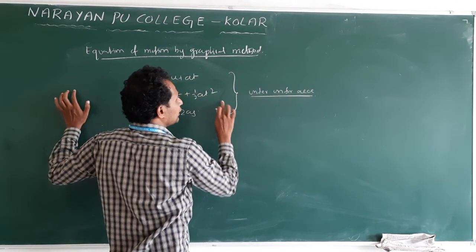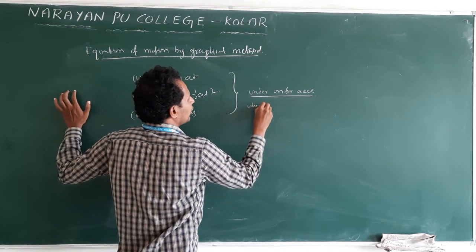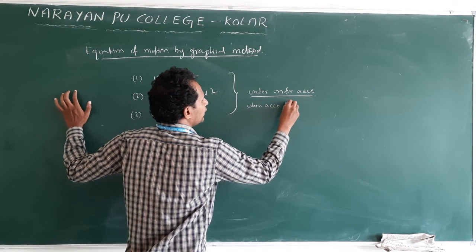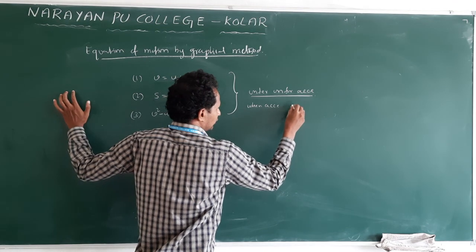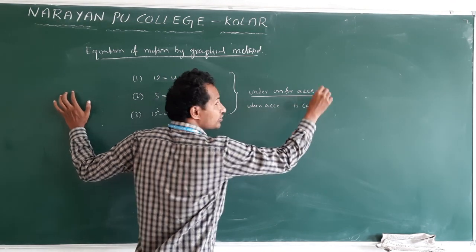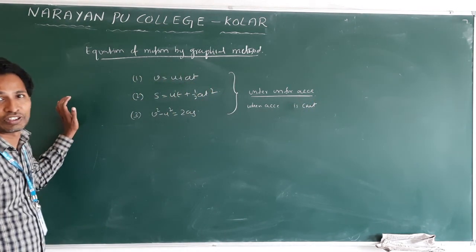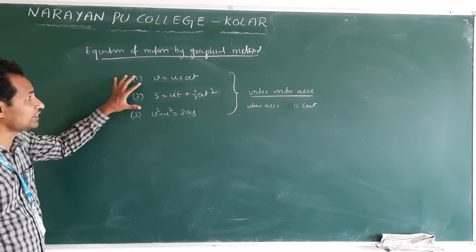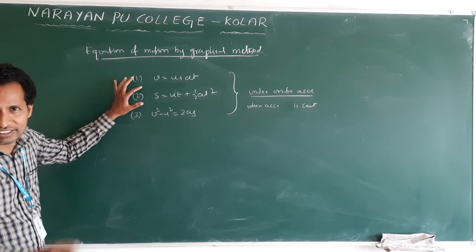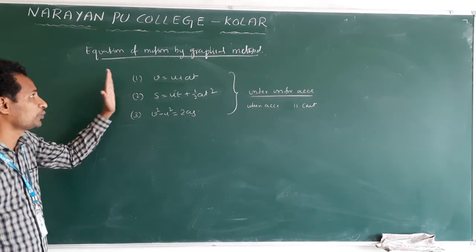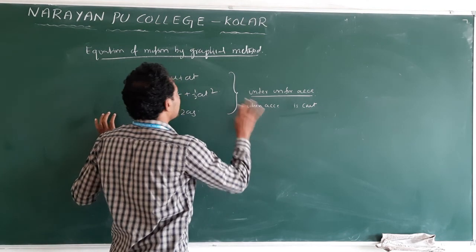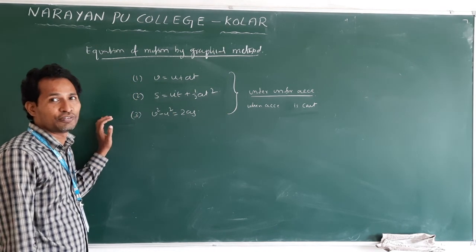This means these three are valid when acceleration is constant. Clear? If the acceleration is constant, then these equations are valid. If acceleration is not constant, what will happen? That you will see in higher classes. But when acceleration is constant, these three equations are valid.